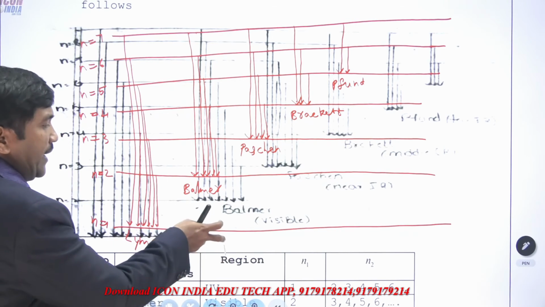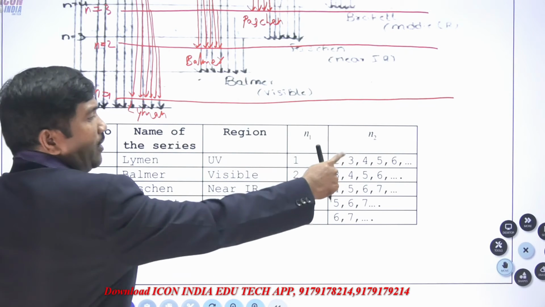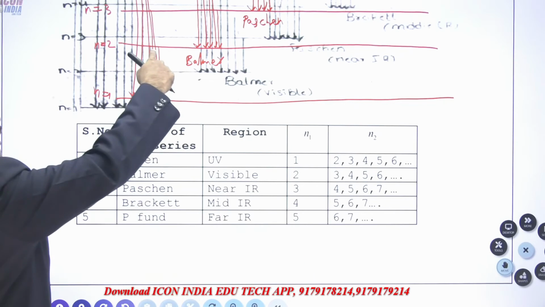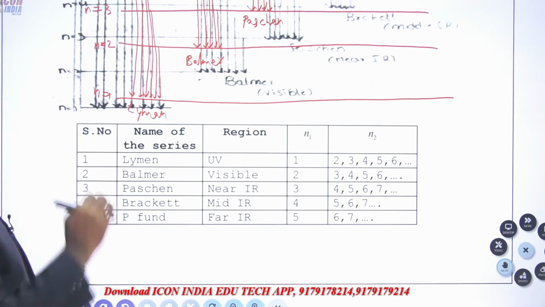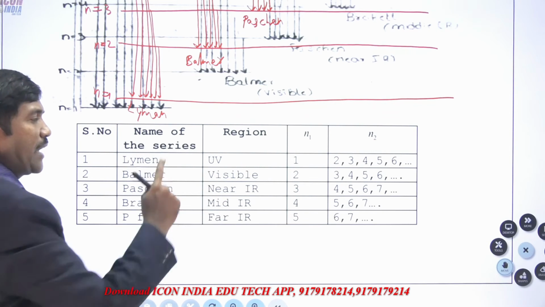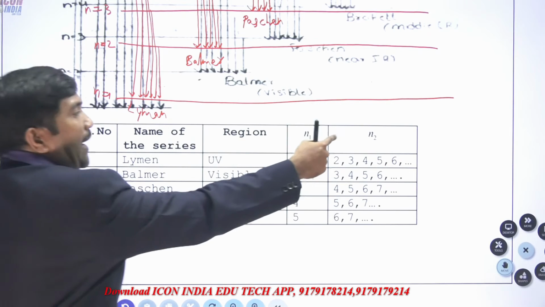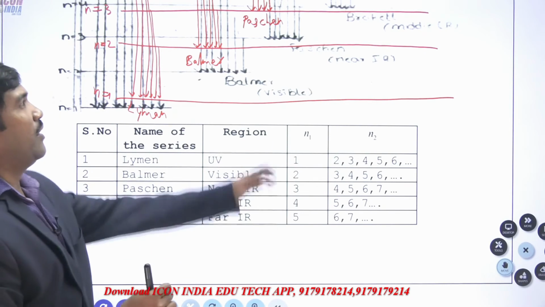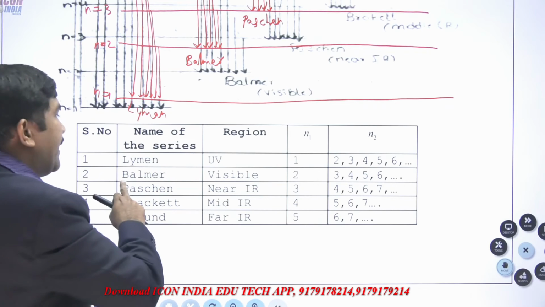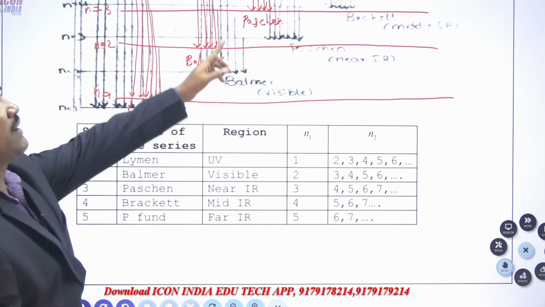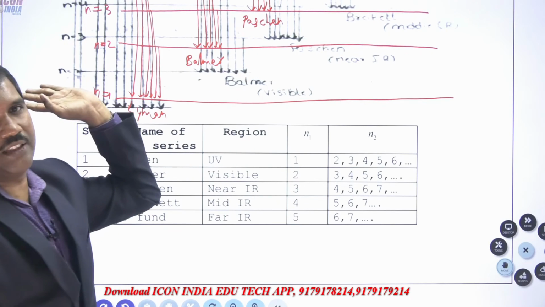The same thing is given here. Lyman series, UV region, n1 is equal to 1, n2 is equal to 2, 3, 4, 5, 6. You observe 2 to 1, 3 to 1, 4 to 1, 5 to 1, 6 to 1. The Balmer series appears in the visible region. n1 is equal to 2, that is constant. n2 is the higher energy level, that is 3 to 2, 4 to 2, 5 to 2, 6 to 2 or 7 to 2 like that. Next, Paschen series, n1 value is constant, n2 is 4, 5, 6, 7 like that.